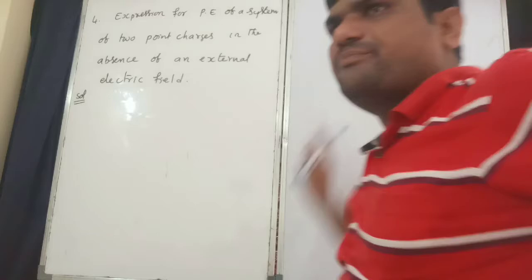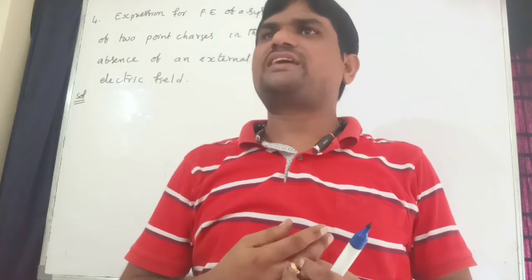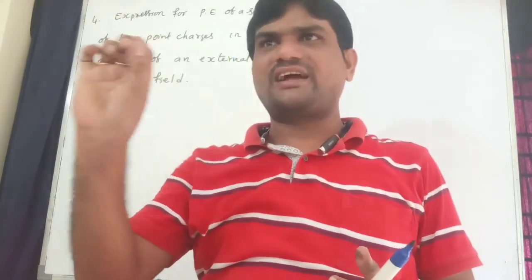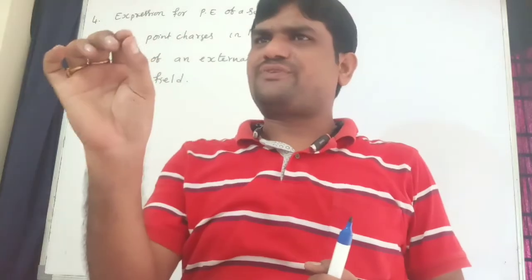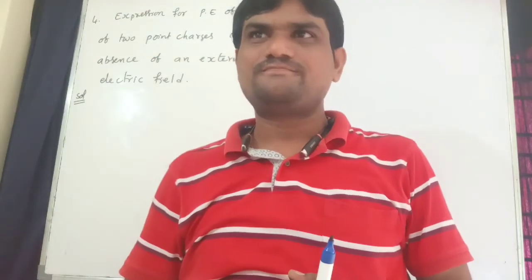In the absence of an external electric field, that means there is no electric field. For example, if there is no electric field, what about potential energy, potential and work done?